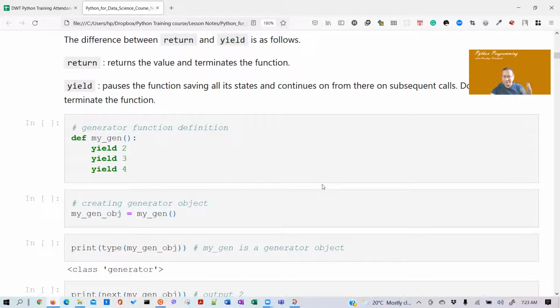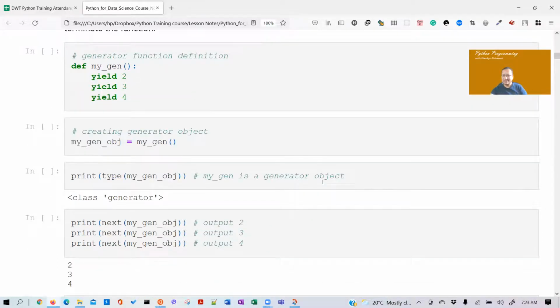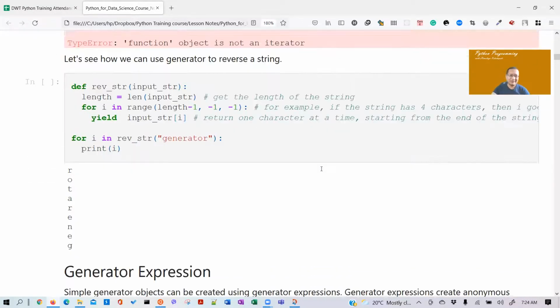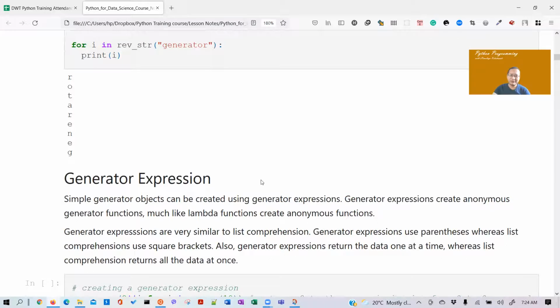You call next on the generator object and it gives you one value at a time, until all the values are exhausted. Very good. Now, what is another way? Generator expressions.